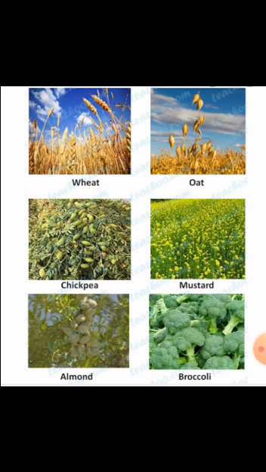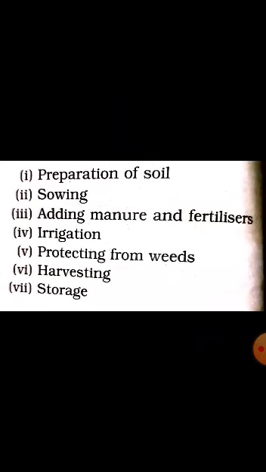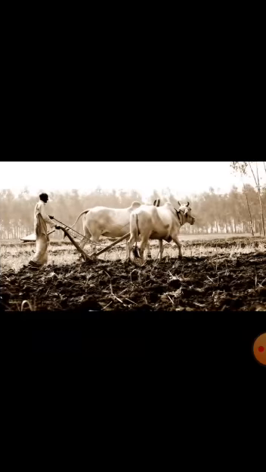Now, let us learn about the agricultural practices of crop production. These are preparation of soil, sowing, adding manure and fertilizers, irrigation, protecting from weeds, harvesting and storage. So, first let us learn preparation of soil. In this, the soil is plowed and tilled to loosen the soil. This further helps the roots to penetrate deep so as to breathe easily, which helps in the growth of earthworms and microorganisms present in the soil.